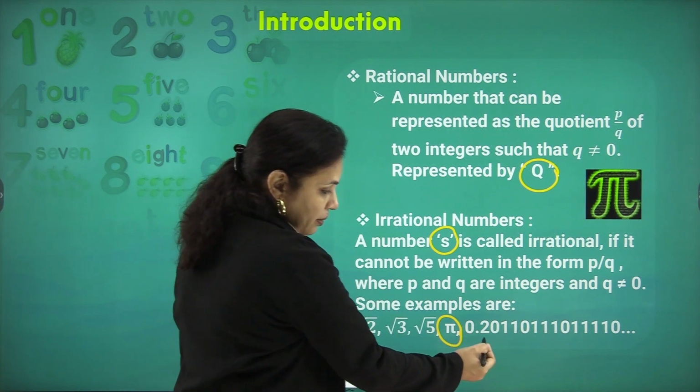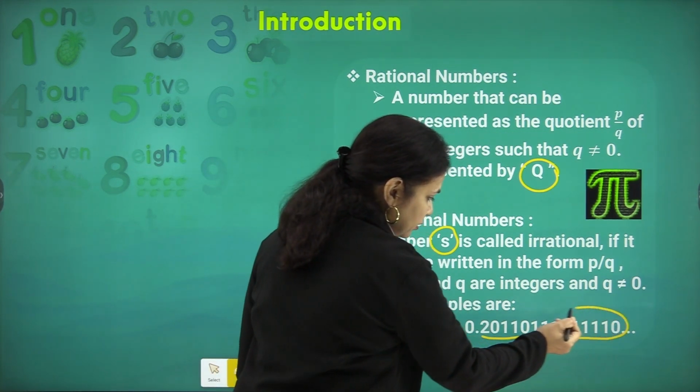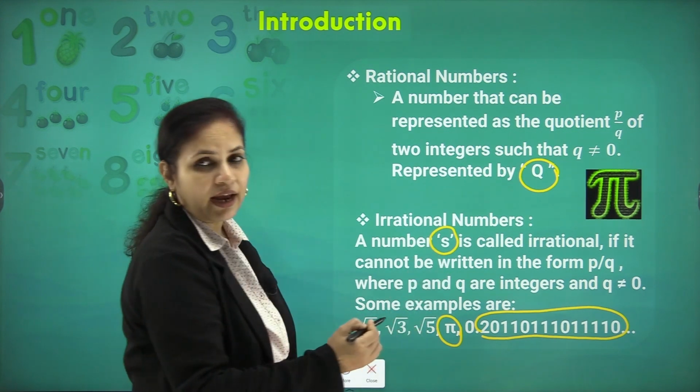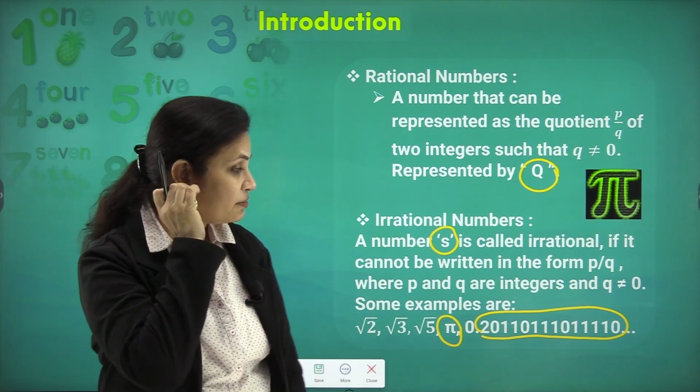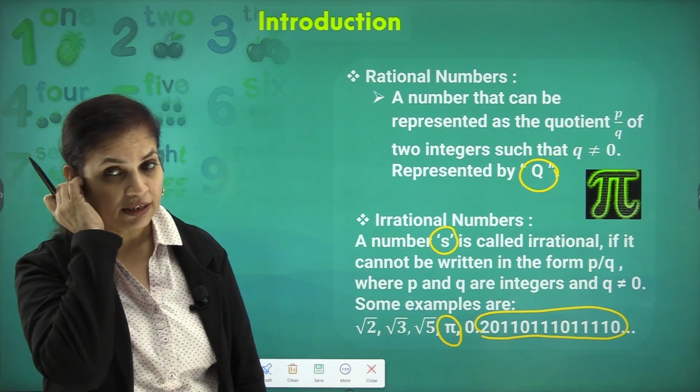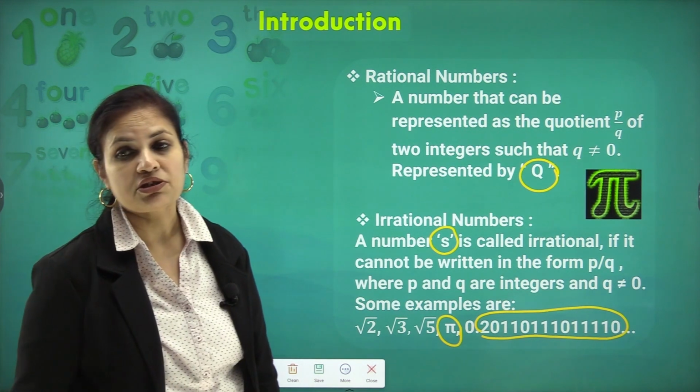As we can see in 0.2110..., we cannot even observe a pattern. There is no pattern involved and it is an infinite placement of decimal values. The decimal values are going on infinitely. So that is why it is an irrational number.